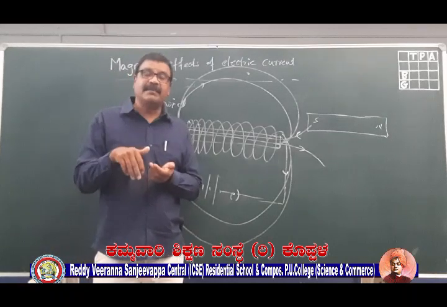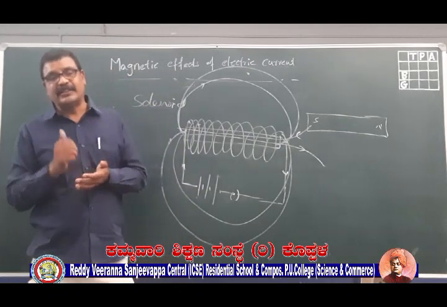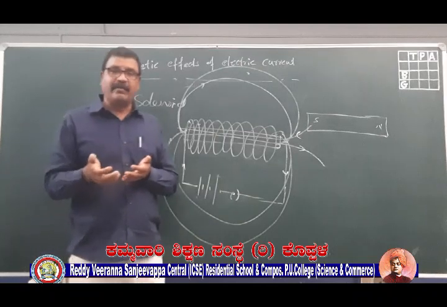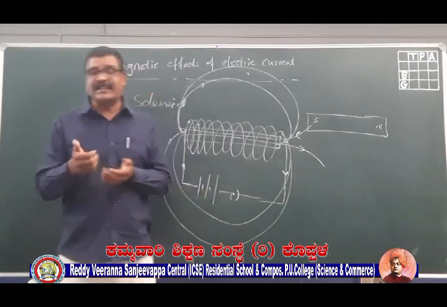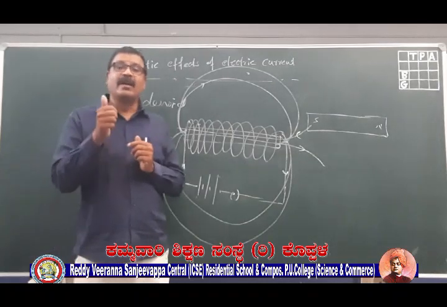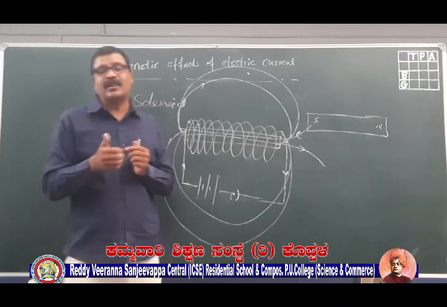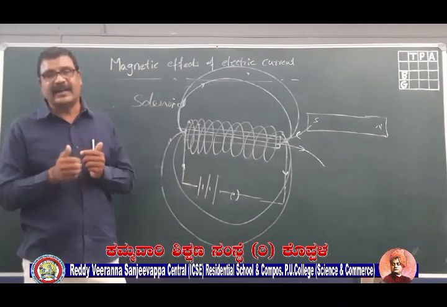The direction of the magnetic field can be found by using the right hand thumb rule, which states that if you hold the conductor in such a way that your thumb points in the direction of current, then the folded fingers give the direction of the magnetic field.